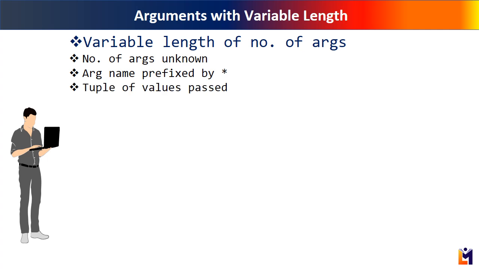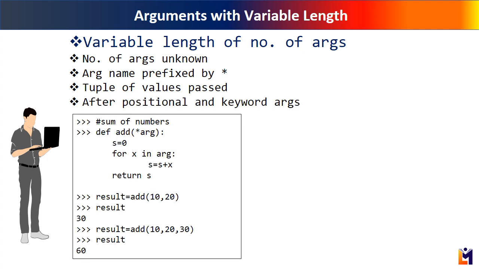This add function has one argument prefixed with an asterisk. It returns the sum of the numbers passed to it. Any number of values passed are accessible inside the function as a tuple. By traversing it with a for loop, a cumulative addition can now be performed. The first run shows sum of two numbers that are passed and the second shows the sum of three numbers.